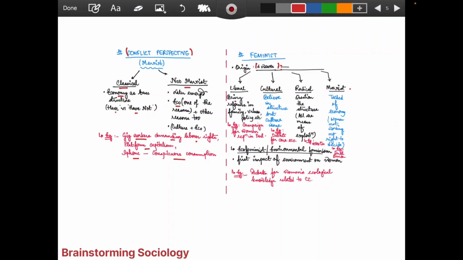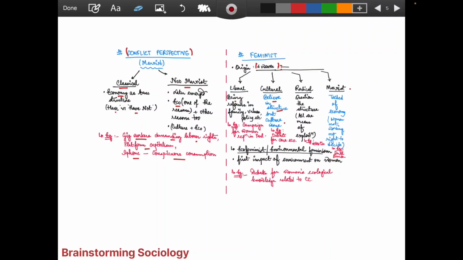Next, if I talk about the cultural feminists, they believe in structure, but the culture is the issue. They are talking about the culture. So there are debates for the care economy, that care should be monetized, that care should be brought into the formal economy. We have often heard about this debate. From that perspective, this is what the cultural feminist will talk about.